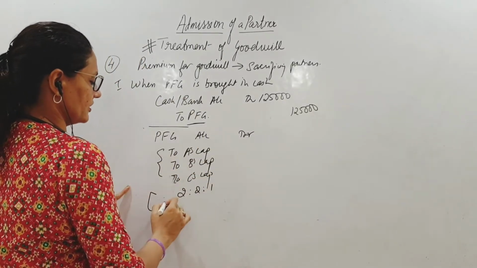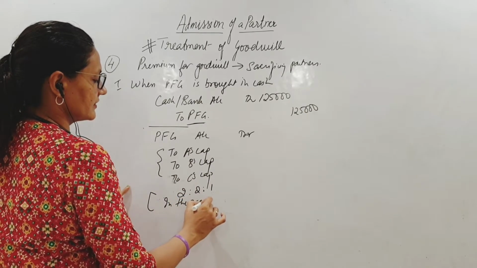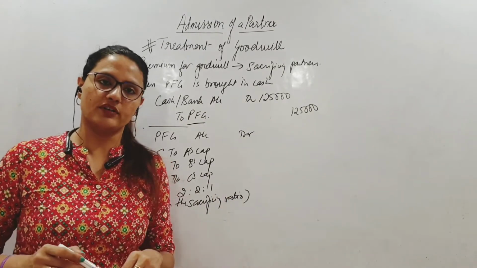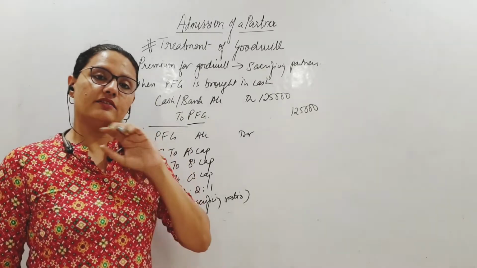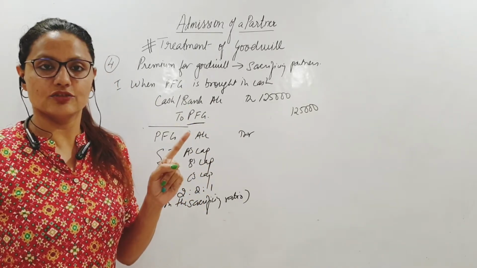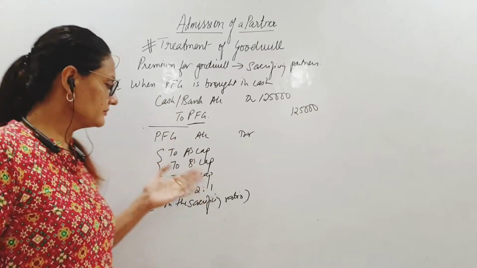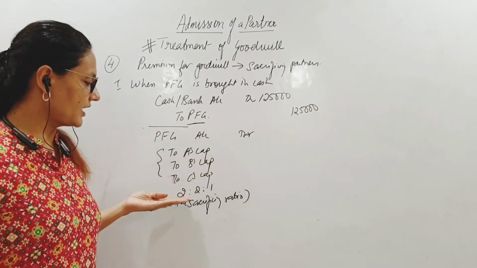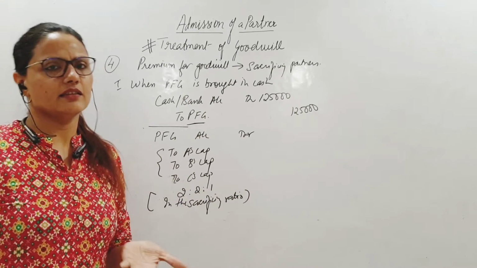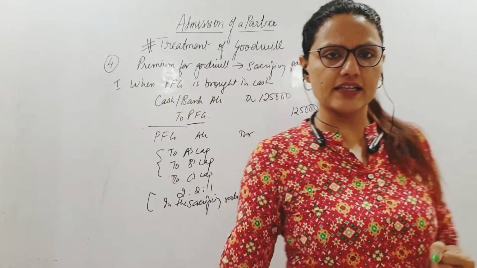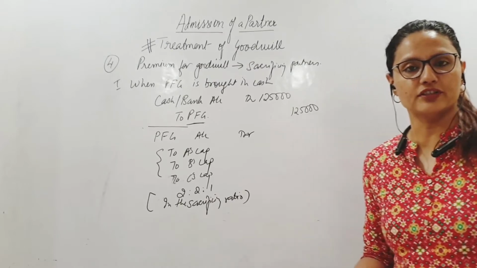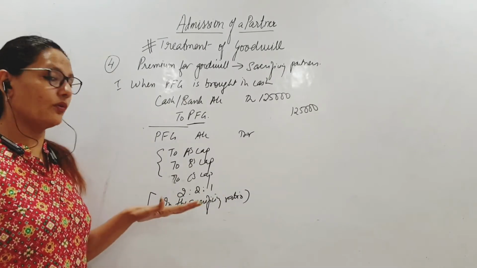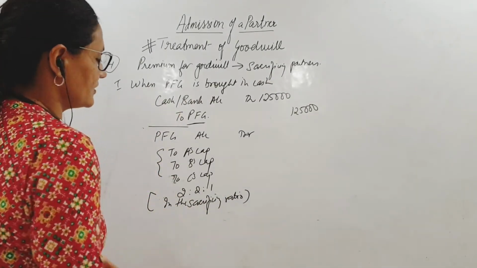Of course, this distribution will be in the sacrificing ratio, not the old ratio. This is one important thing. The entry when we wrote off the existing goodwill was in the old ratio, because at that time the new partner had not come. Here we are talking about the future. Suppose A, B and C are sacrificing their share in the ratio of 2:1, then obviously their compensation should be proportionate to their sacrifice, isn't it? Whoever is giving more out of his share will be compensated more. Logical. Therefore we will use the sacrificing ratio only here. Everywhere else you will see that it's the old ratio.